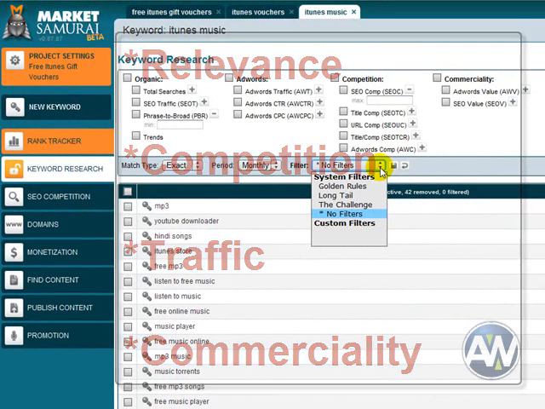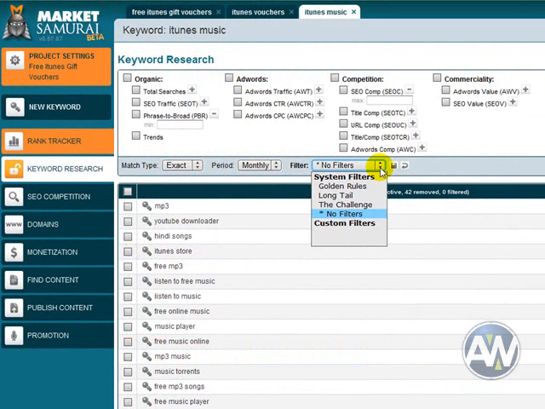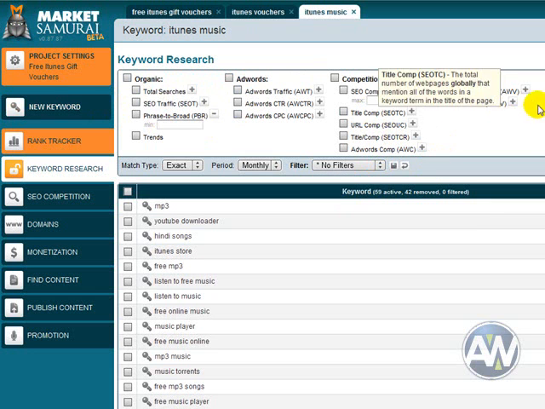And basically what these golden rule filters do is they have preset filters of, say for example, your SEO competition is preset to 30,000, which is way too low and ridiculous. And in a nutshell, what it will do is take away all your keywords and take away any opportunities you might have as well. What I recommend, honestly, is using no filters and just sticking to what we're going to show you here and just a bit of common sense.